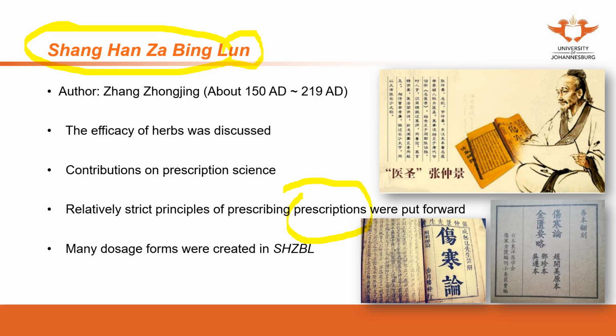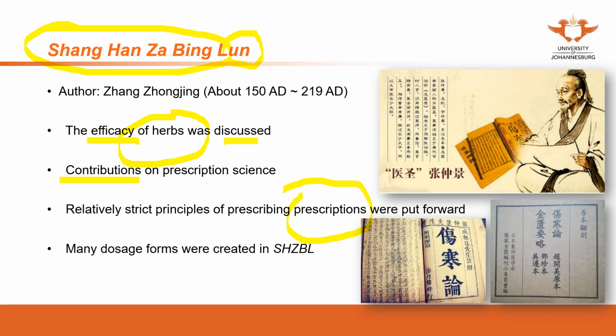So this was the first book in Chinese medicine that we can see now that combines the theory and the prescriptions. Some herbs were discussed in this book, and very accurate efficacy has been discussed. That's why until today we still use this book a lot.